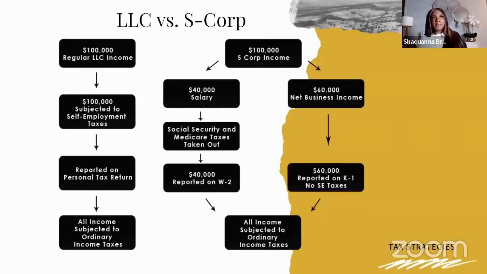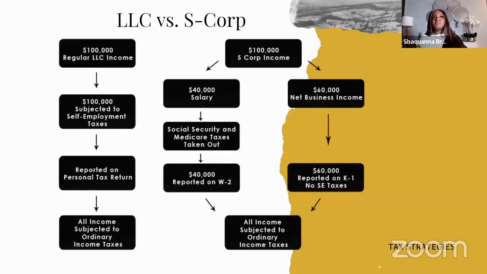Now, if we go to the right, your S corporation made the same $100,000 income, but you notice that the person paid themselves a salary of $40,000. Keep in mind, when you are an S corp, you are required to pay yourself a salary. There's no specific number or percentage, but you have to pay yourself a salary. This person decides to pay themselves $40,000. That is an expense to the business, so the business is left with $60,000, as you can see.